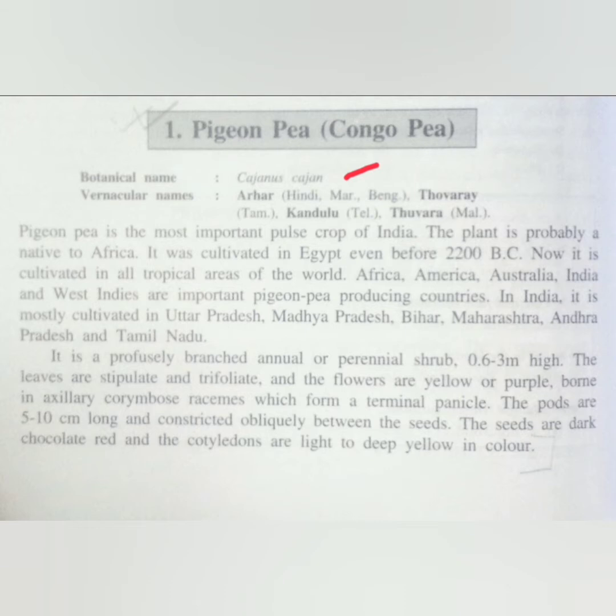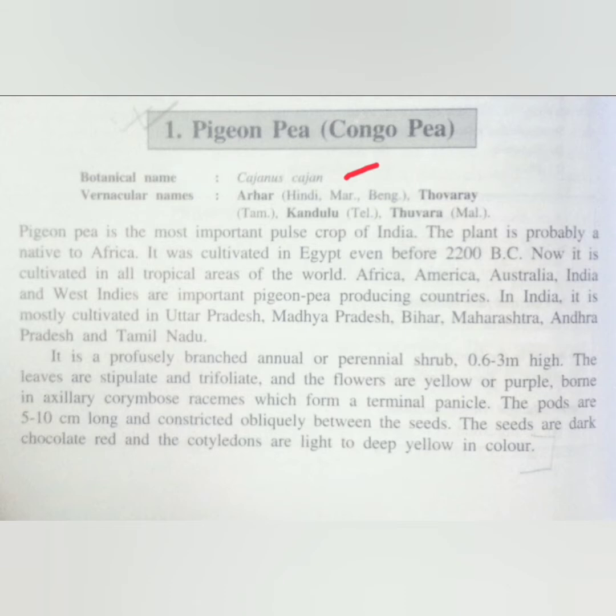As for its origin, the plant is probably native to Africa, and it was cultivated in Egypt even before 2200 BC. But now, as we all know, this plant is cultivated in all the tropical areas of the world.